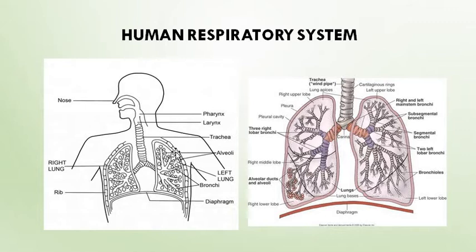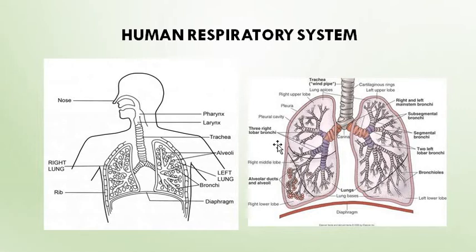Now what happens to the exchanged oxygen? When the RBC receives the oxygen, it gets oxygenated. The blood that contains oxygenated RBCs is known as oxygenated blood. This oxygenated blood is moved to the heart for pumping.